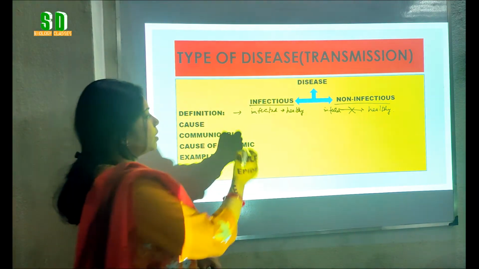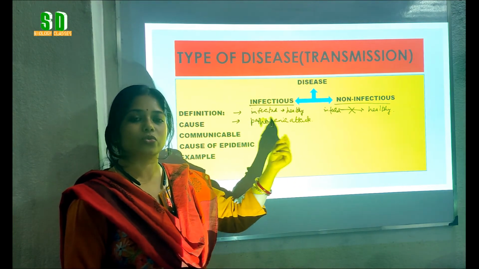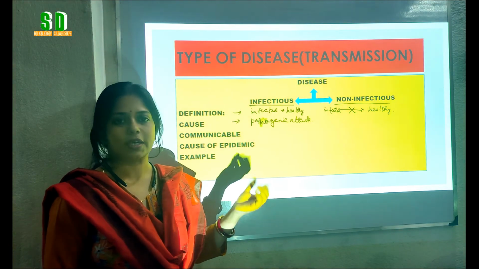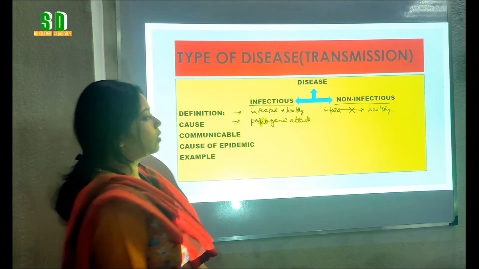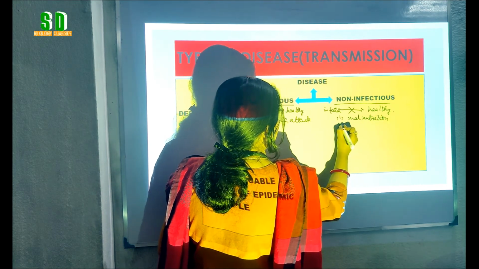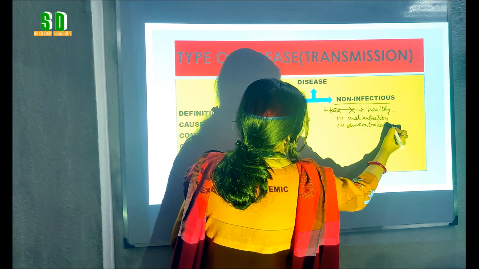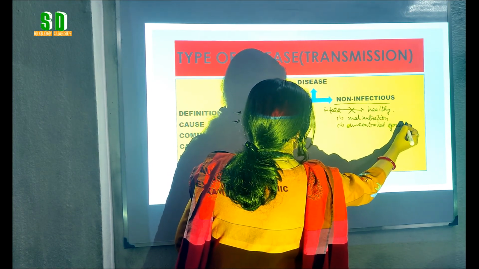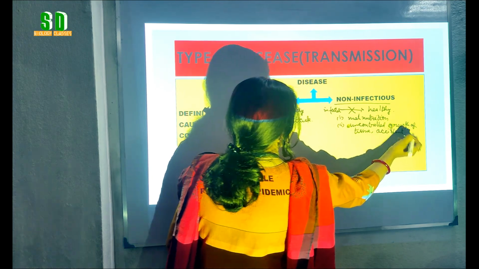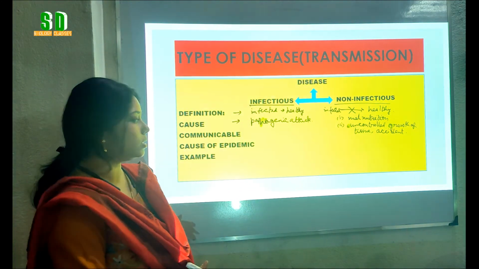Now what can be the causes of the infectious disease? The infectious disease are mainly caused by the pathogenic attack and can be transmitted from the infected to the healthy person through different modes like air, water, by different vectors, etc. Whereas the causes of the non-infectious disease are mainly malnutrition, uncontrolled growth of the tissue, accident, etc.